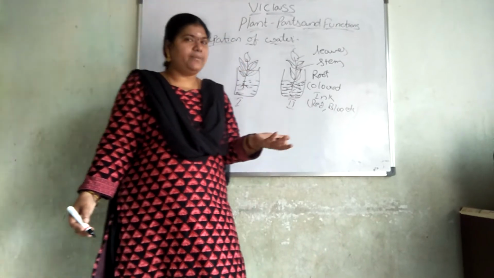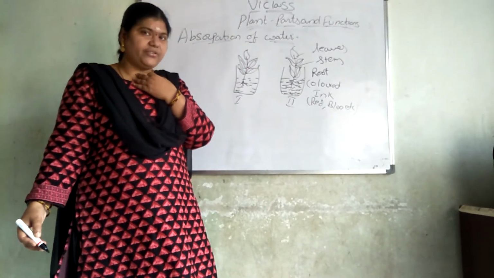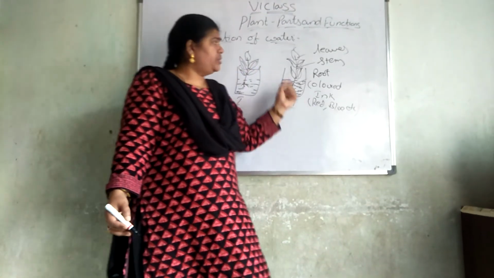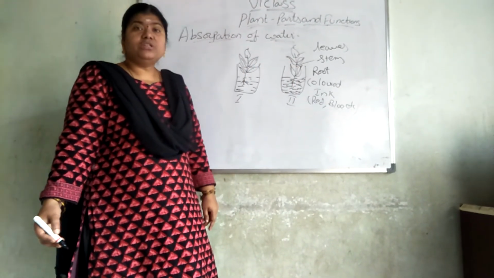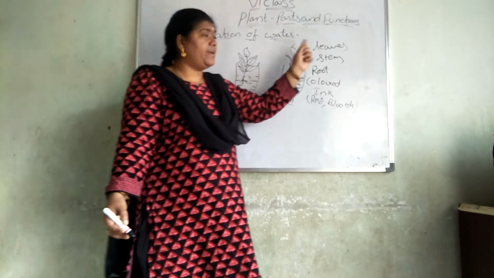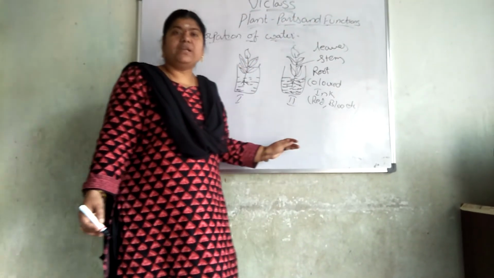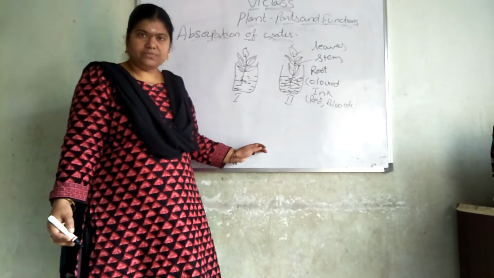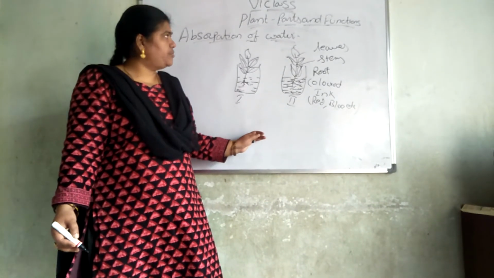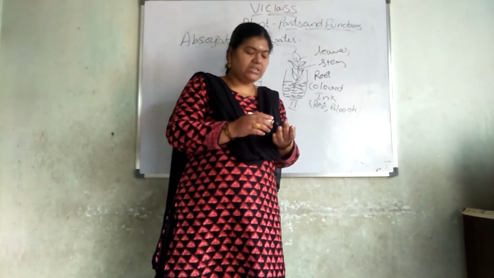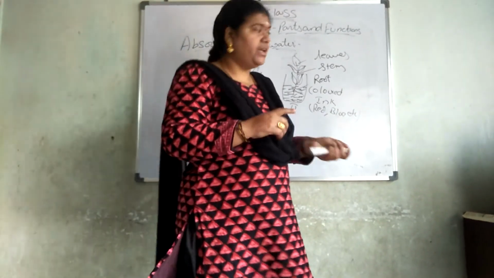But the plant is already green, so you cannot identify the green color. So let us go with red and blue. They will change into red and blue, and you will observe this in the root, stem and leaves. By this experiment we can say that the roots will absorb the water. Did you catch my point? Absorption of water: do this activity. Then next we are going to discuss the parts of the leaves.